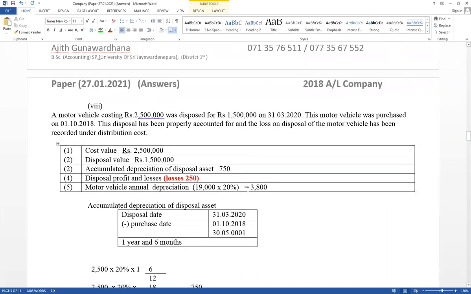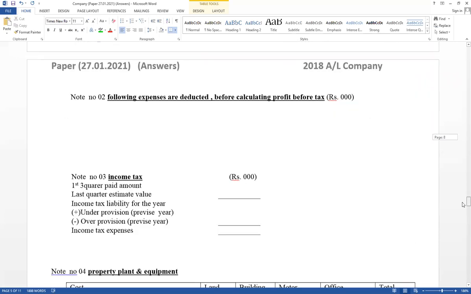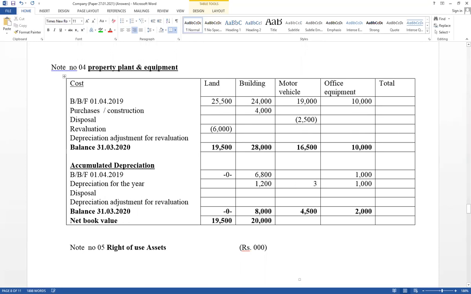Those are recorded already. Now record the PPE schedule. This is the accumulated depreciation of the disposal asset, and this is the annual depreciation. Annual depreciation cannot be recorded in the expense again, because it is recorded already. But in the PPE schedule, we have to disclose it. Annual depreciation 3,800, motor vehicle depreciation for the year, here 3,800. And accumulated depreciation of the disposal asset, 750 here, minus. Then the opening balance should be disclosed here.